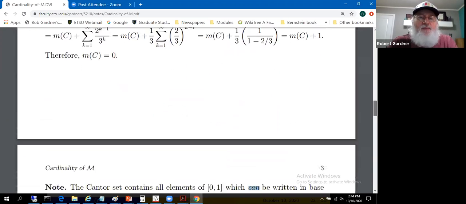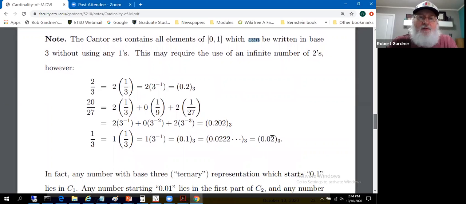Let's represent those in base 3. Decimals, base 3. Let's find their ternary representation. I'll do that just like you do regular decimal expansions. We'll take powers of the base.